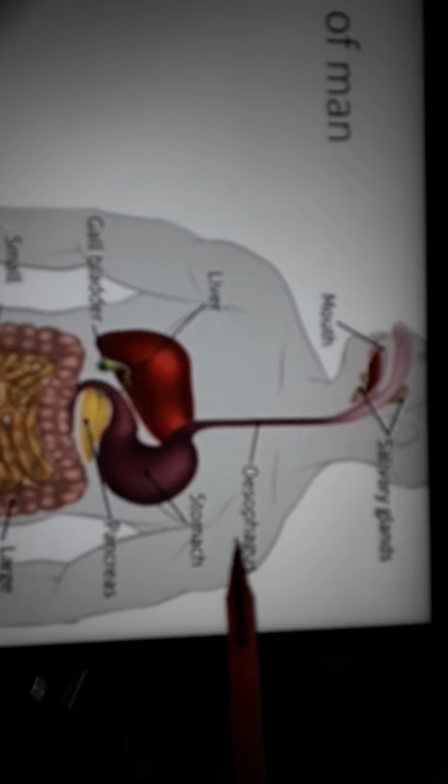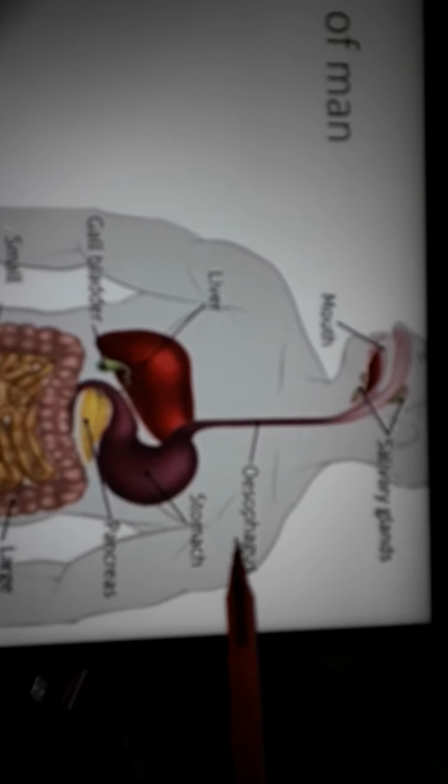And this is the liver. Liver is also a gland. In fact, the liver is the largest gland in our body. Sometimes in fill in the blanks you are asked, dash is the largest gland of our body. So that is the liver. Liver is the largest gland of our body.